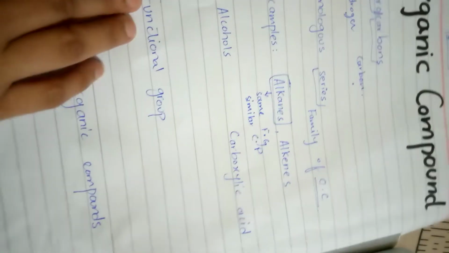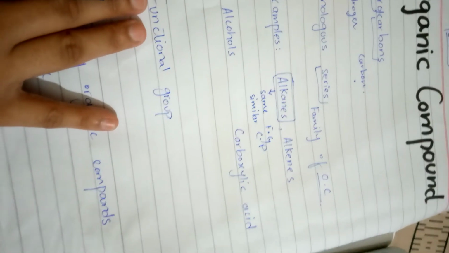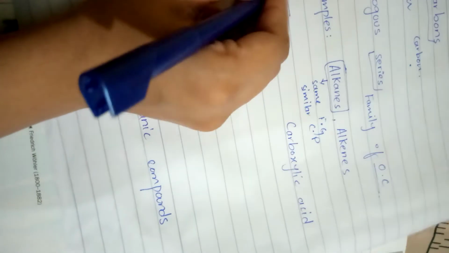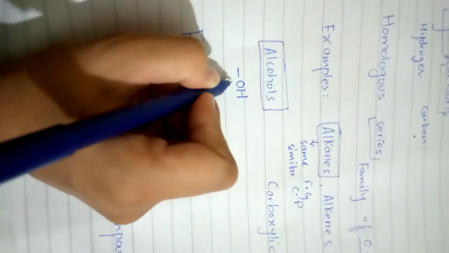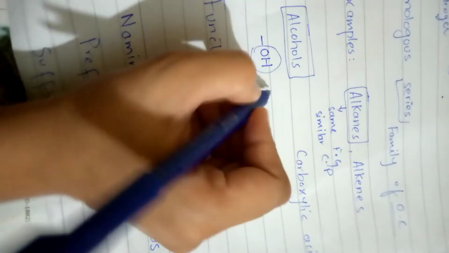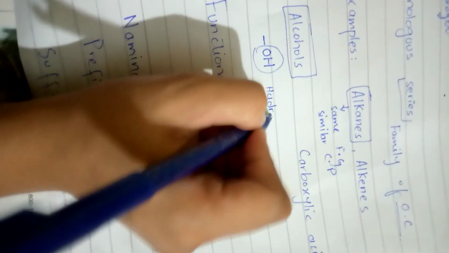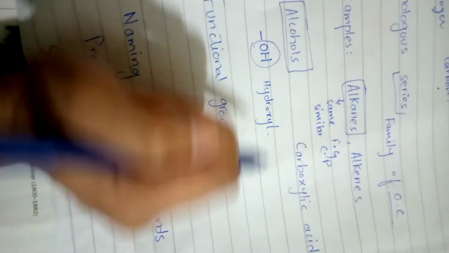Next is the functional group. Functional groups have similar chemical properties, as I've told you before. For example, alcohols have the functional group hydroxyl. It is the functional group of alcohols.